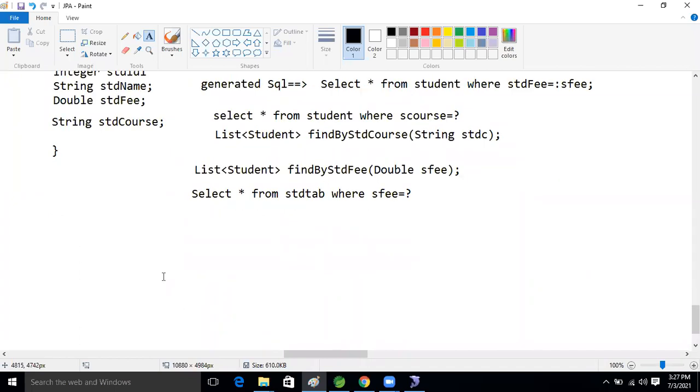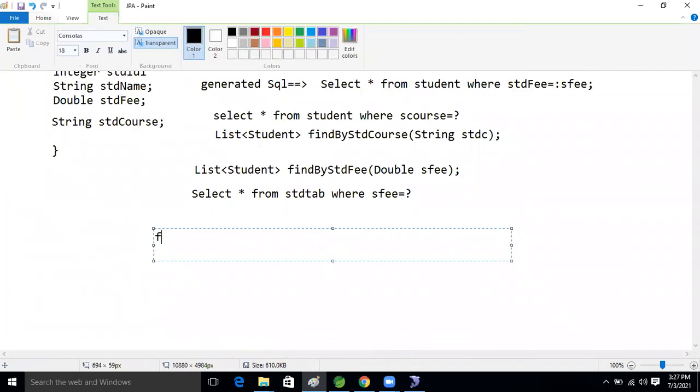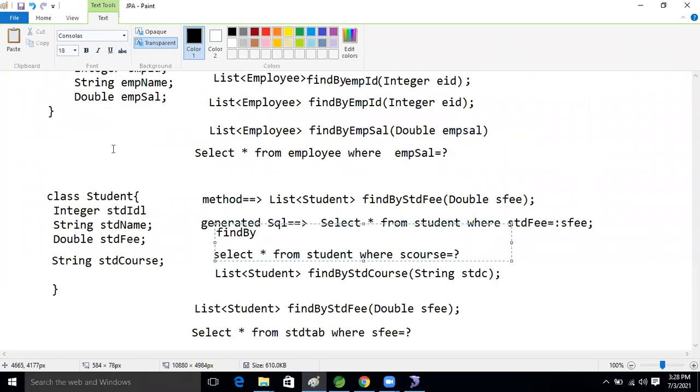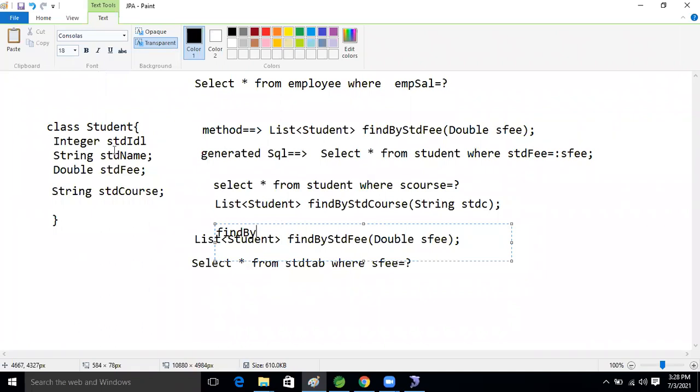Okay, let's see. Here, find by, right? After that, we have to select where we will perform the operation now, guys. Okay, no problem. Based on the ID, we will perform the operation. Our query will be based on that ID only, right? One minute. Based on that ID, we will select the record. I want this table. One minute, guys.